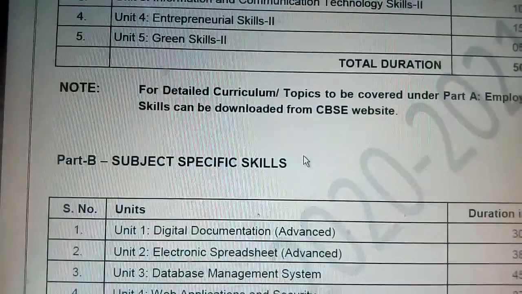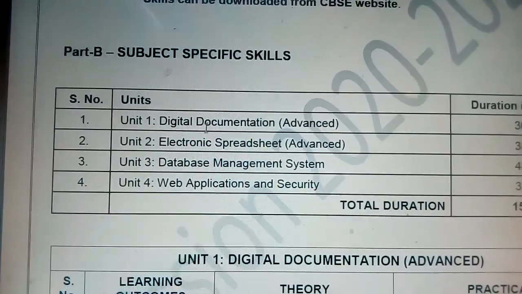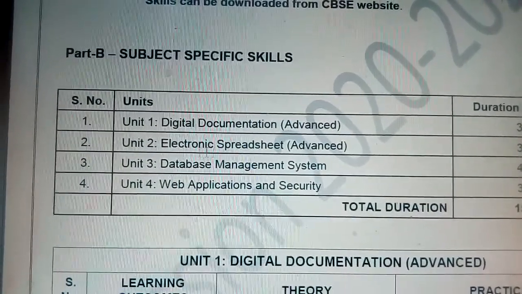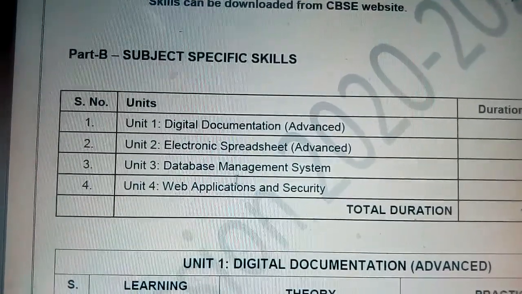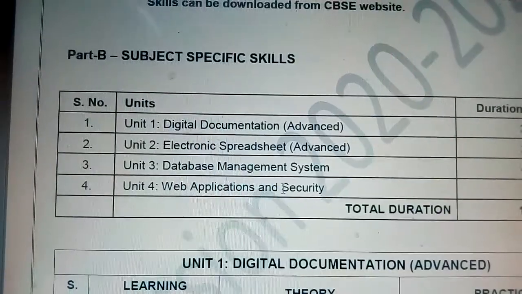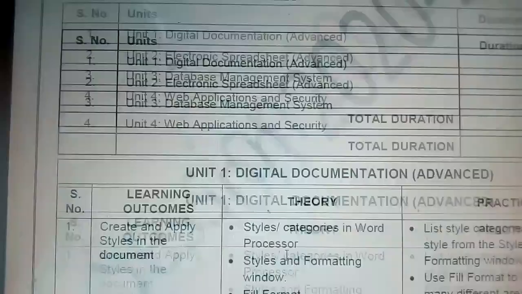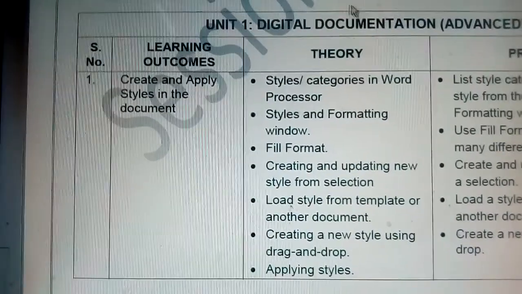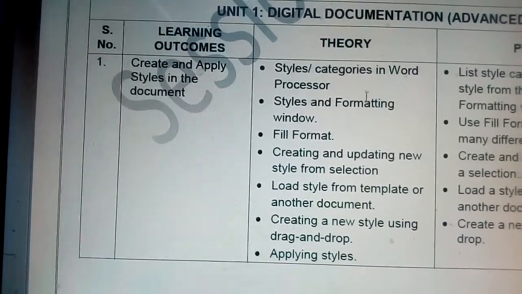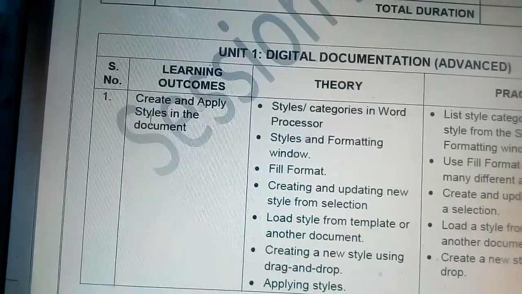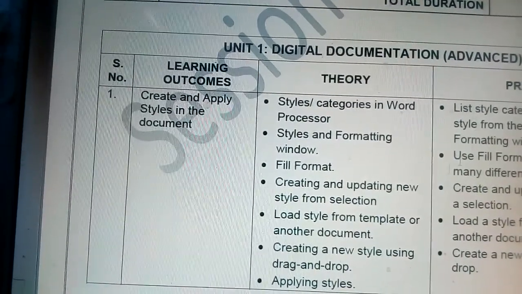Here you can see subject specific skills: digital documentation, electronic spreadsheet, database management system, and web application and security. This web applications and security we have completed. We will see what is next. From digital documentation, that is word processing, this chapter we are doing now.